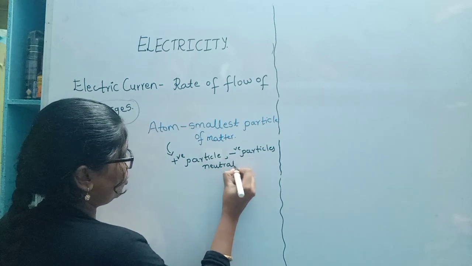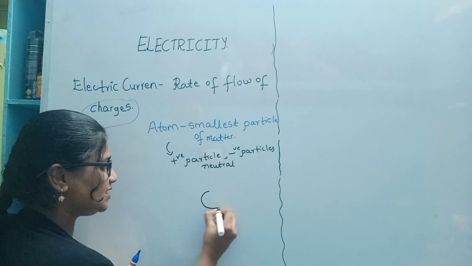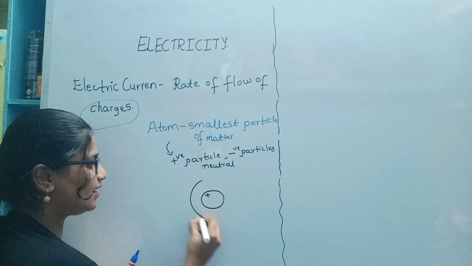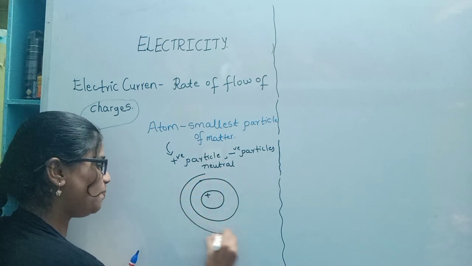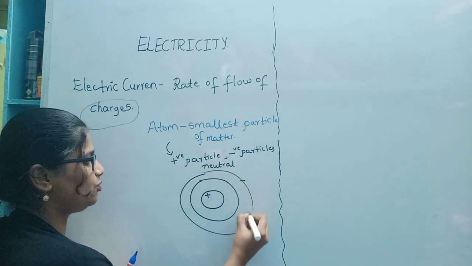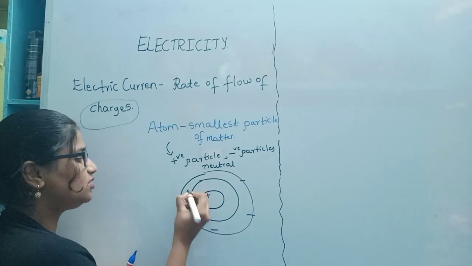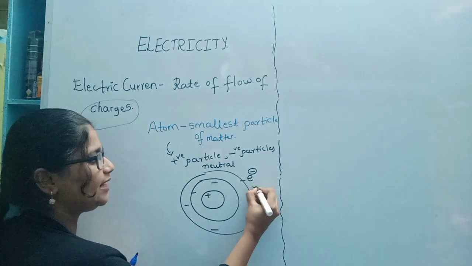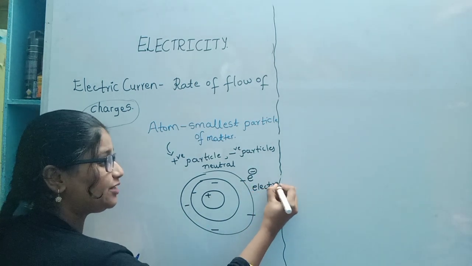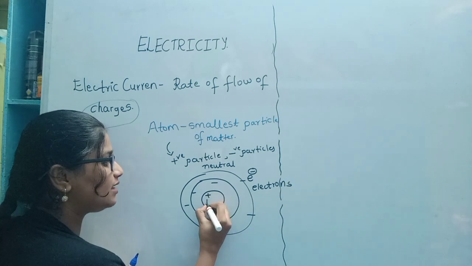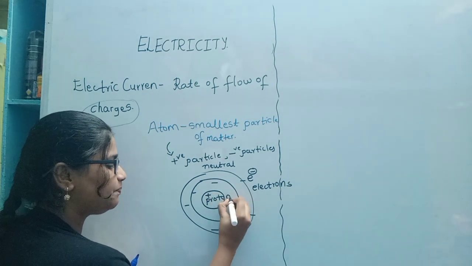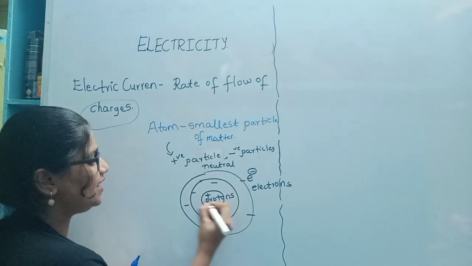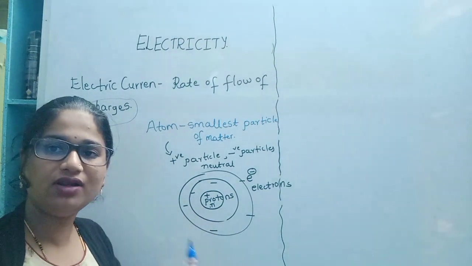Okay, so here if you consider this as an atom, positive particles will be present, and around it the negative particles will be revolving. These negative particles are termed as electrons, and positive particles are termed as protons. Then we will be having the neutral particle, which is denoted by N, which is neither positive nor negative.